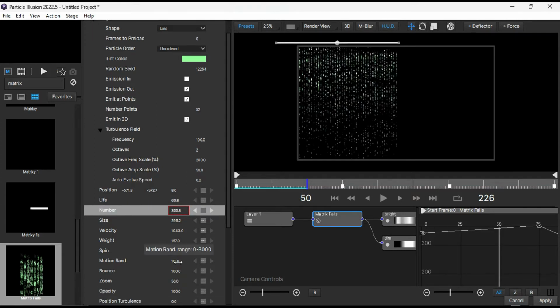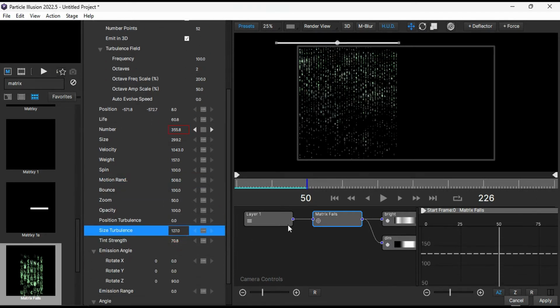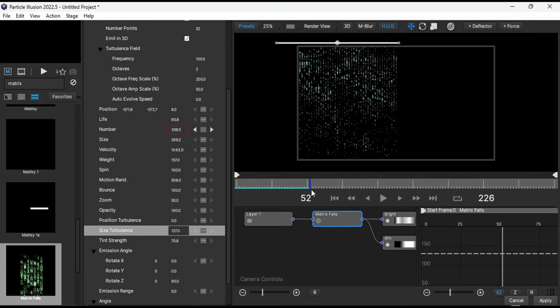To add more randomness to the motion of the codes, increase the motion randomness to around 500. Scroll down to the settings and change the size turbulence to 127. You should now see the code rain effect.